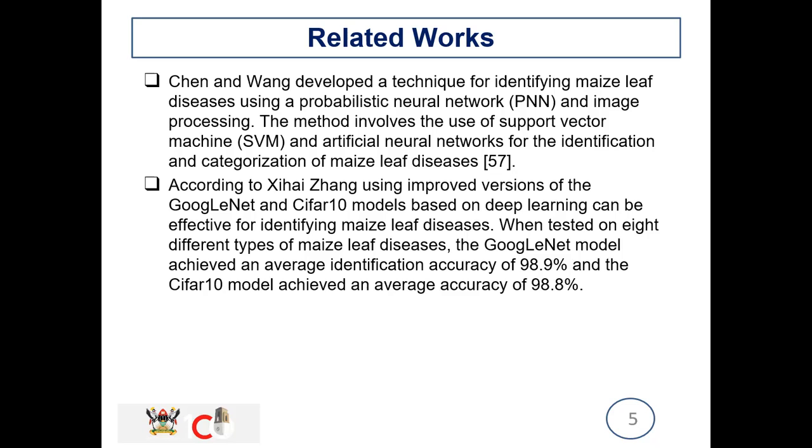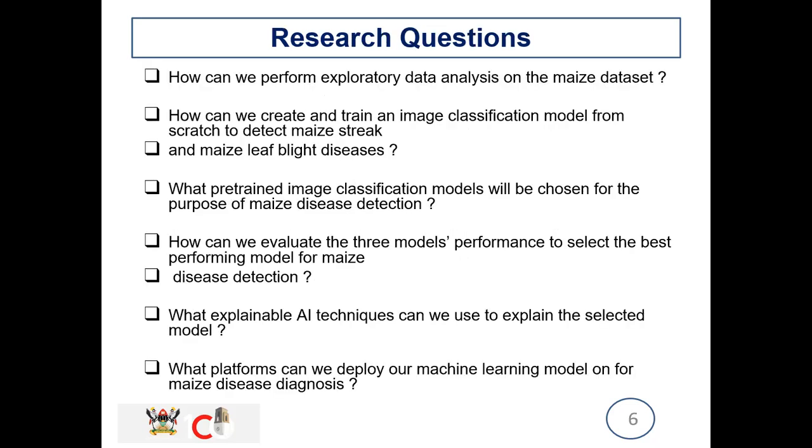We also have another Chinese researcher, Xi Jiang, who used GoogLeNet and self-attention models. The accuracy was 98.9% for GoogLeNet, and the self-attention model achieved an average accuracy of 98.8%.